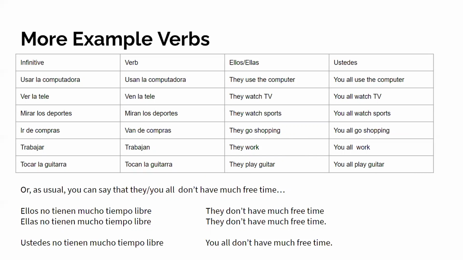Or, as usual, you can say that they or you all don't have much free time. Ellos no tienen mucho tiempo libre. They don't have much free time. Ellas no tienen mucho tiempo libre. They don't have much free time. Ustedes no tienen mucho tiempo libre. You all don't have much free time.